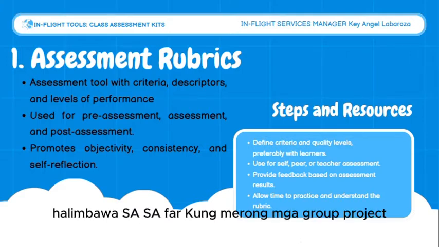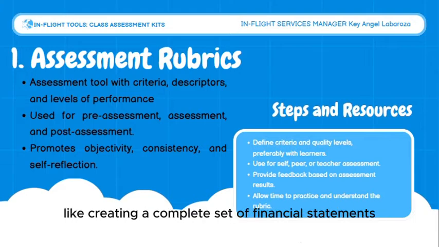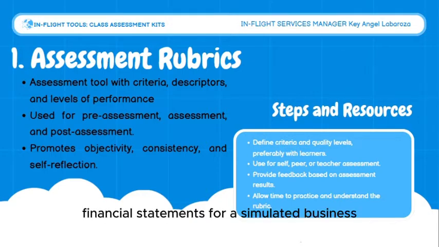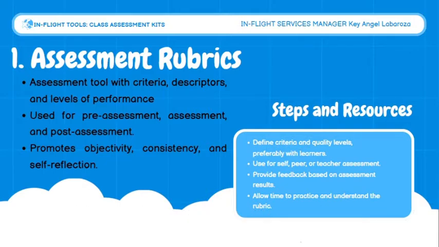Halimbawa sa FAR, kung meron mga group project like creating a complete set of financial statements for a simulated business. Hindi lang basta completeness ang tinitingnan ng mga output na ganyan.